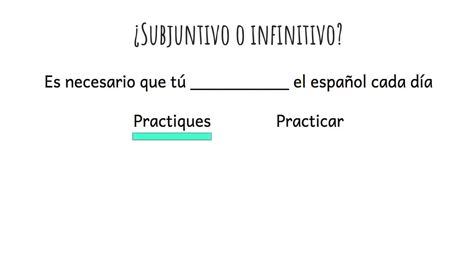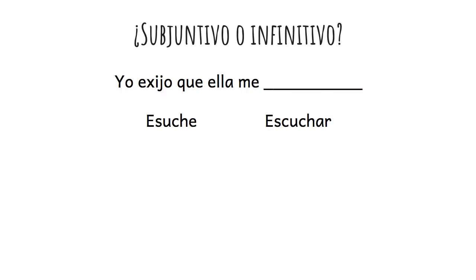Practiques. For this example, we're going to be using the subjunctive because, as you can see, after our impersonal expression, we have another subject of tú, which means that we don't know if this action is going to happen, and it gets conjugated in the subjunctive. Yo exijo que ella me escuche o escuchar. Escuche. As you can see, we have two different subjects in this sentence, and therefore we have that loss of control and doubt as to whether or not the action will occur.